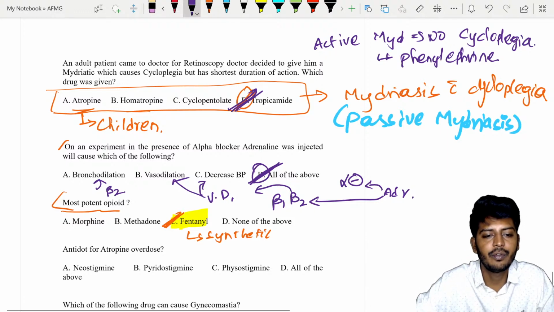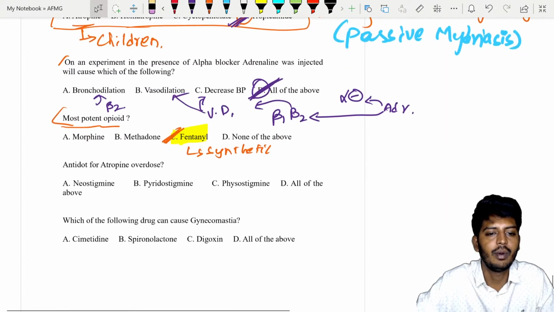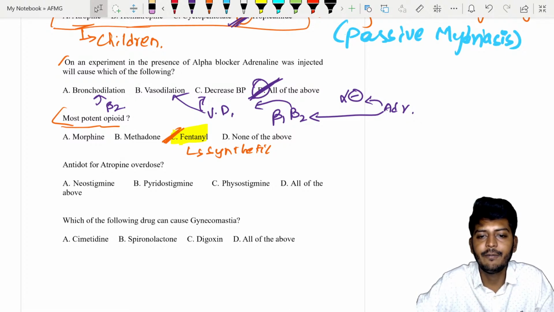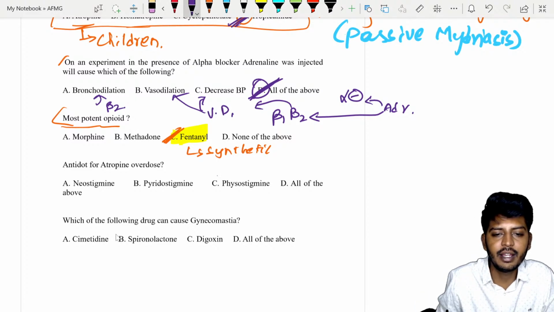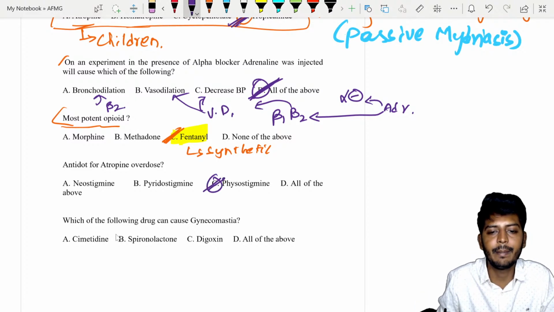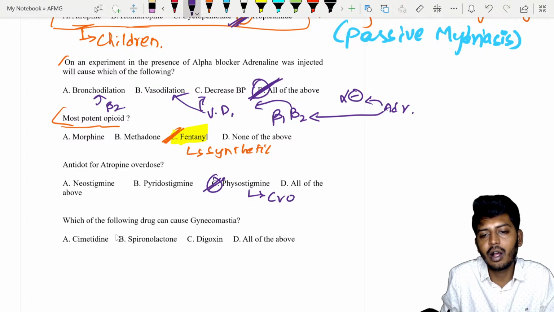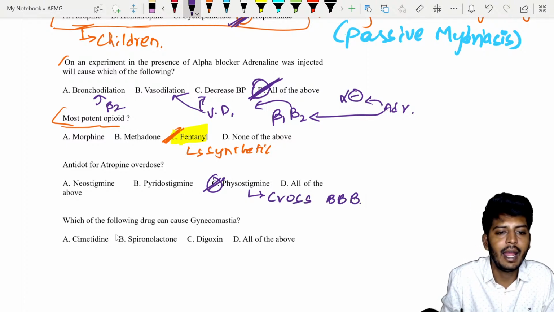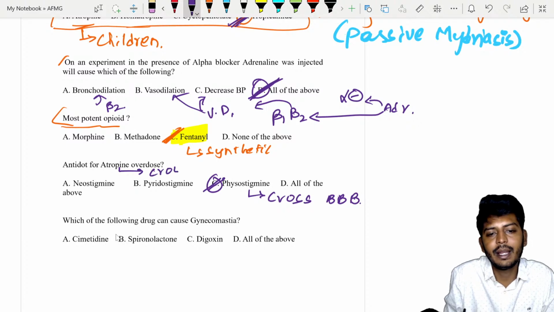Okay. Antidote for atropine overdose. What is the treatment for atropine overdose? Pyridostigmine, neostigmine, physostigmine, all of the above. See, the best answer in here is physostigmine, because physostigmine will cross the blood-brain barrier. Atropine also crosses the blood-brain barrier.